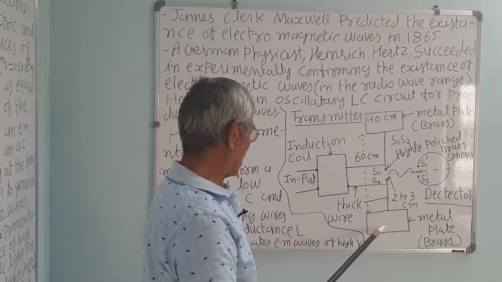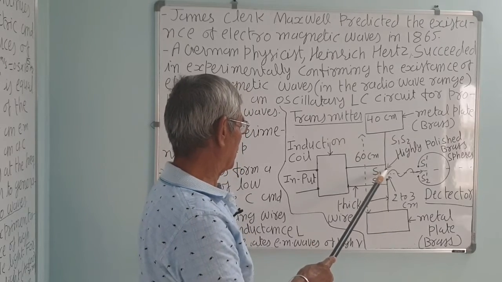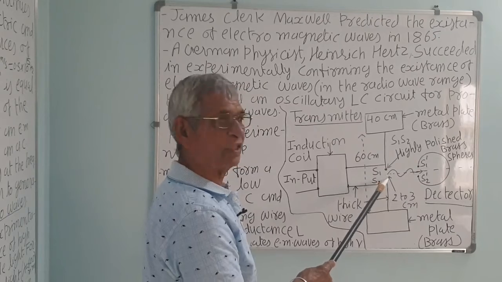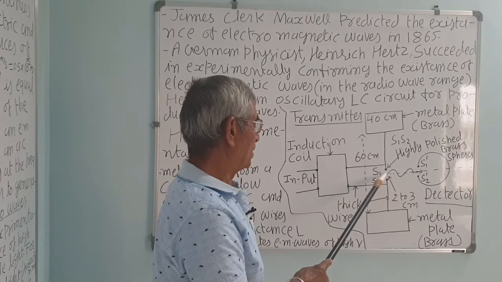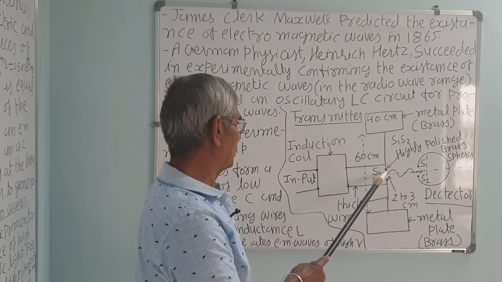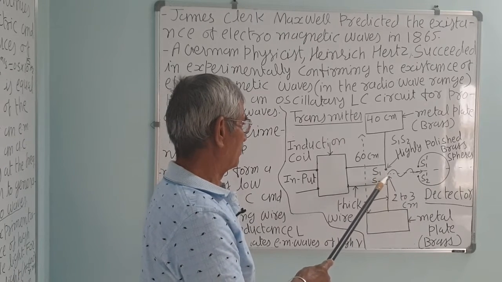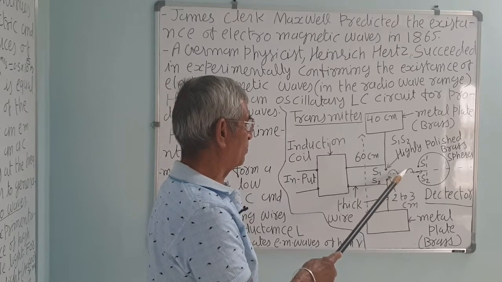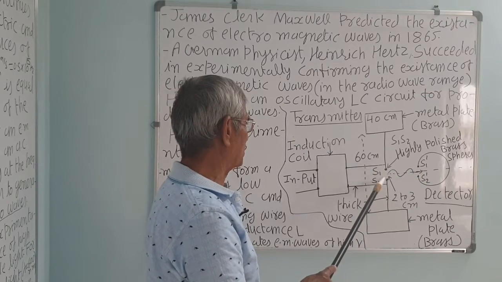These two brass plates, metal plates, get charged, producing the high potential. And this high potential produces a spark, it ionizes the air. Ionizes the air, that is ions and electrons, they oscillate harmonically. As a result, they produce electromagnetic waves. This is the direction of propagation of the wave. This is the direction of oscillating charge.